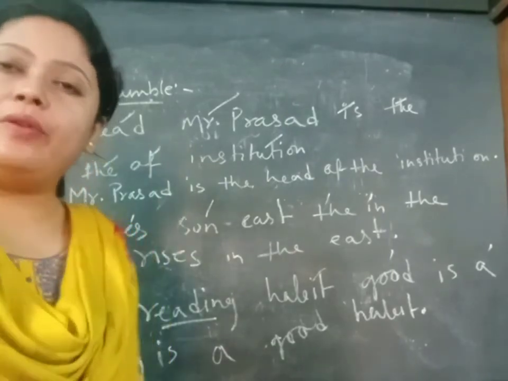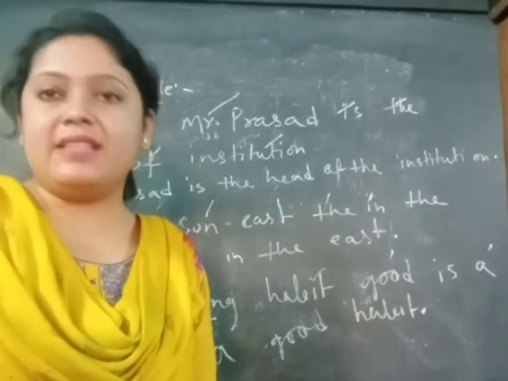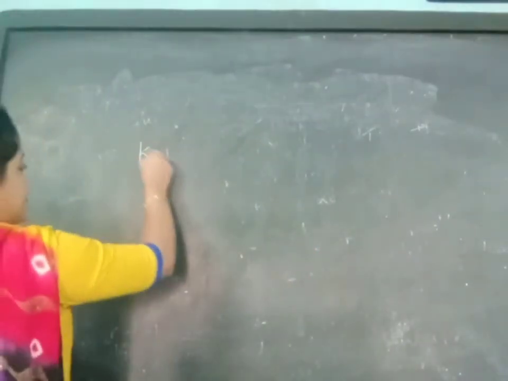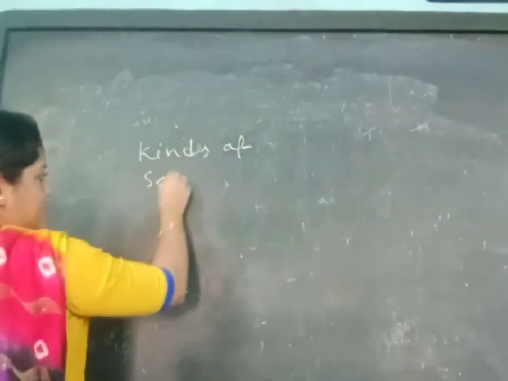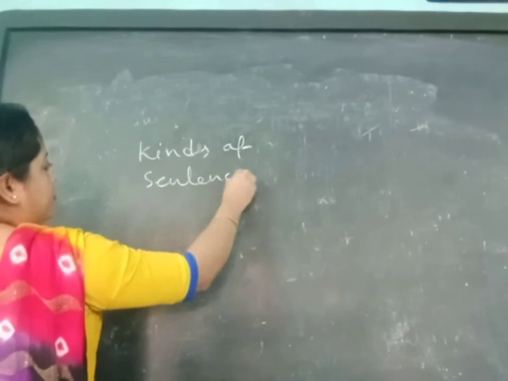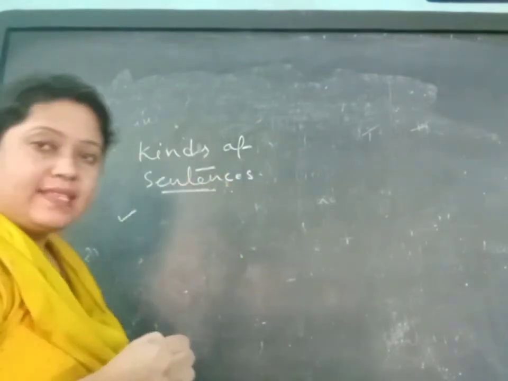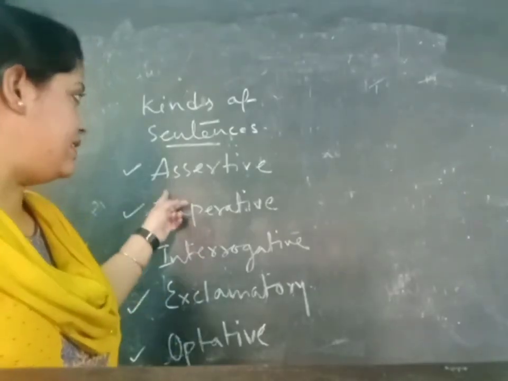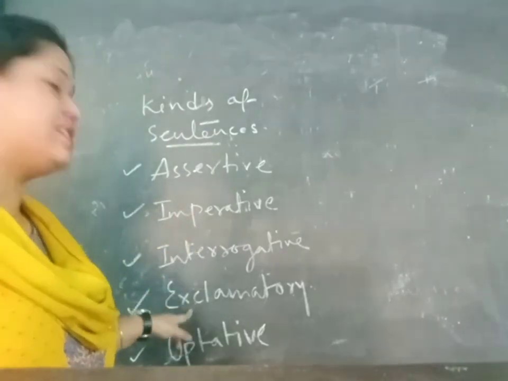Okay, so right now we are going to start with what kinds of sentences we have. So now we are going to discuss the kinds of sentences. In kinds of sentences, generally we have 4 kinds. What are these? Number 1, assertive sentence. So students, we have first assertive sentence, then imperative sentence, then interrogative sentence, exclamatory sentence.